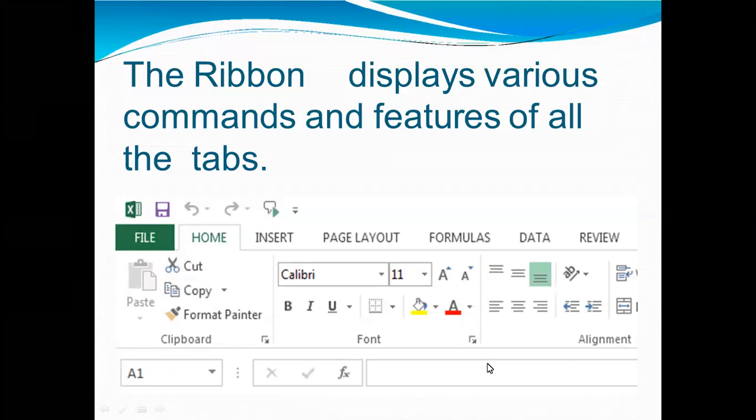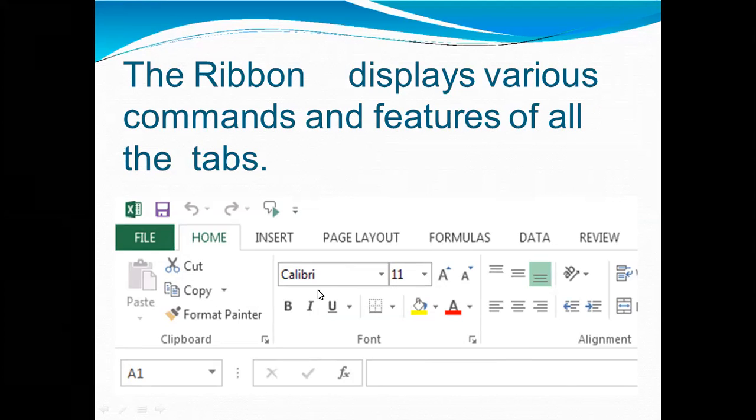The ribbon displays various commands and features of all the tabs. Here you can see the home, insert, page layout, formula, data, and review. This is all about the home option. In the home option, you can see the cut option, copy, format painter. Here you can change the font style. Here you can change the font size. You can bold the letter from here.